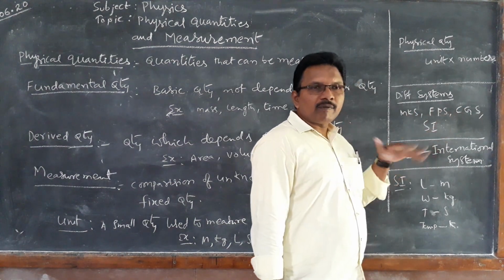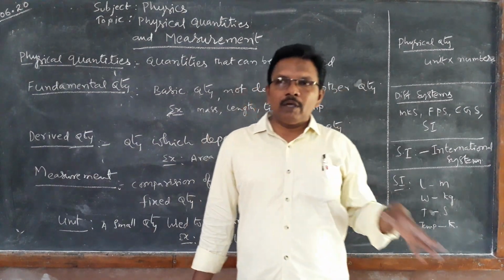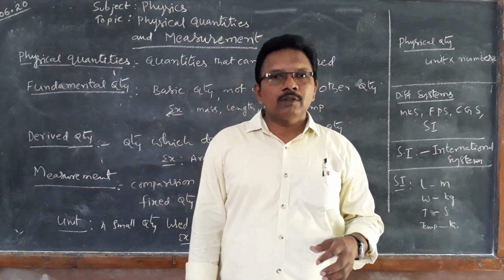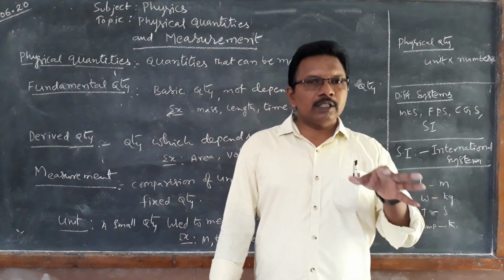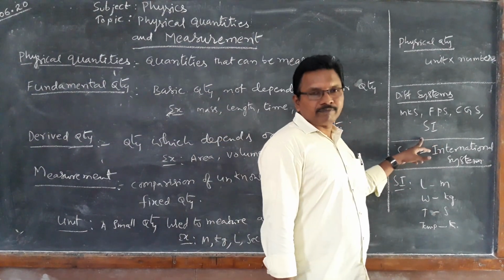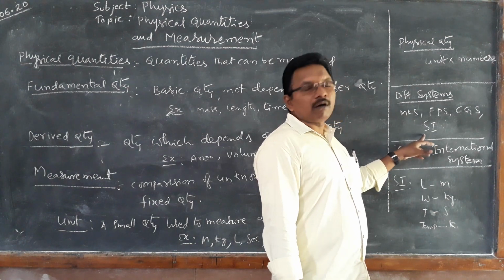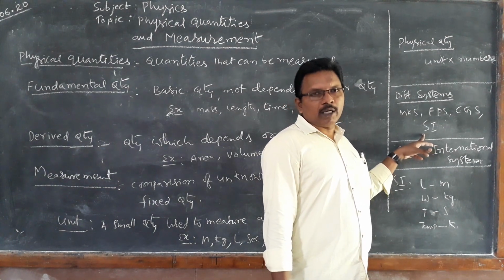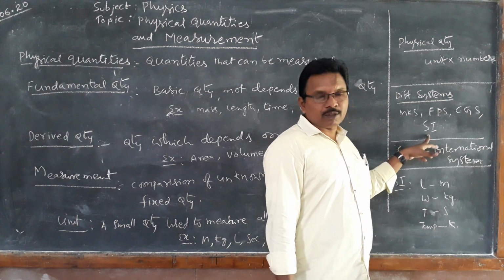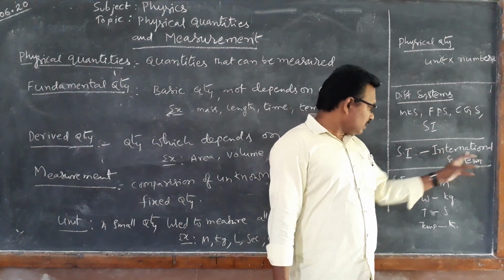Instead of using different systems in different places, in all countries we need one common system. That is why a common system was proposed by all countries, the international system, common worldwide. This is called the SI system. International system means SI system.